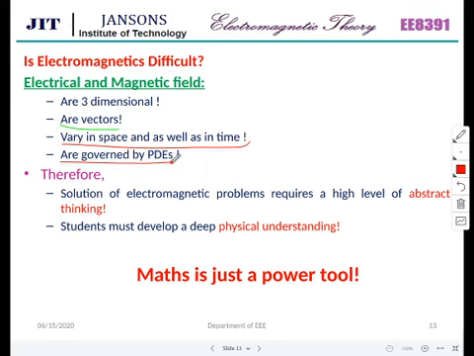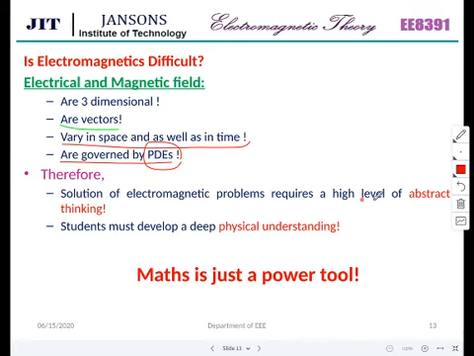Since the vectors, the fields E and B, are interdependent, automatically we have to go for partial differential equations. One particular variable is not depending on only one variable, it depends on other variables. The certain functions are depending on other variables. So we are supposed to have a partial differential equation, not the ordinary differential equation. This is the application of mathematics. Without mathematics, no engineering is there.